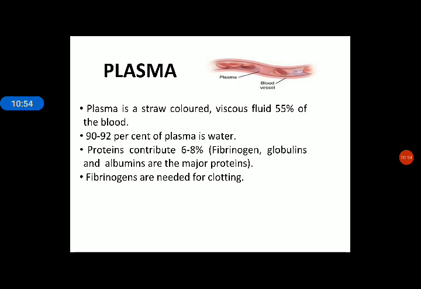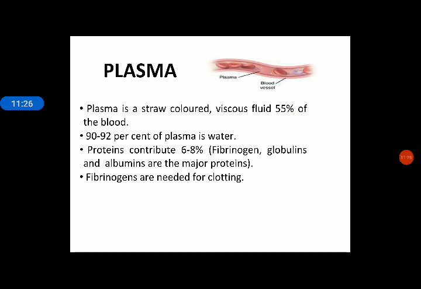Note down: in an adult human being, the amount of blood is 5 to 5.5 liters, and this plasma is 55% of total blood. Total blood in the body is 5 liters, and out of that 55% is plasma.